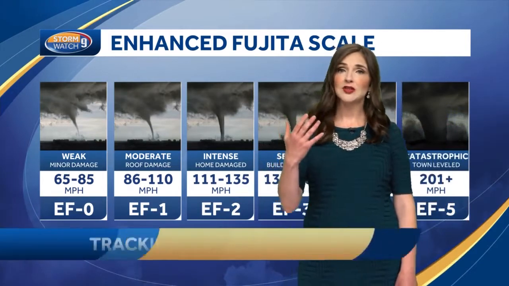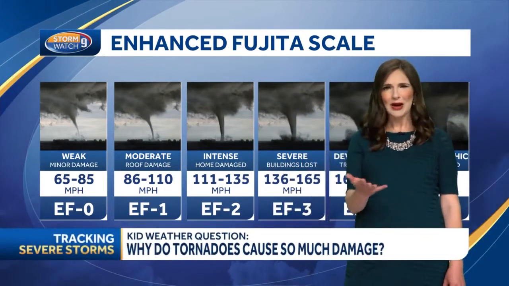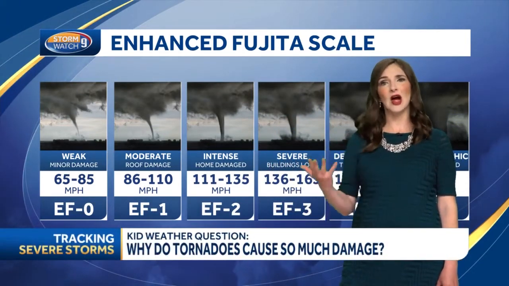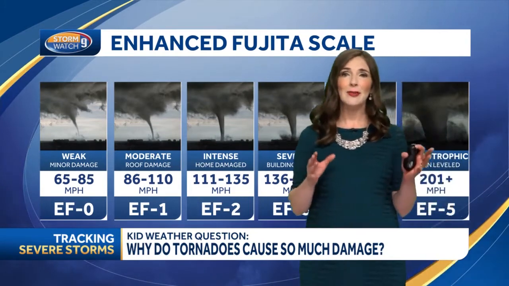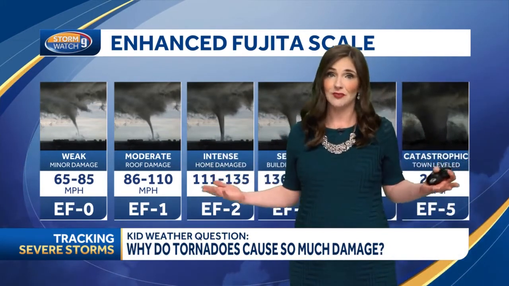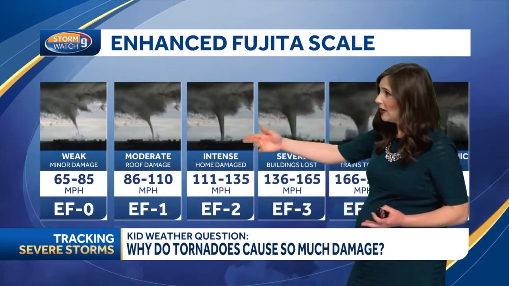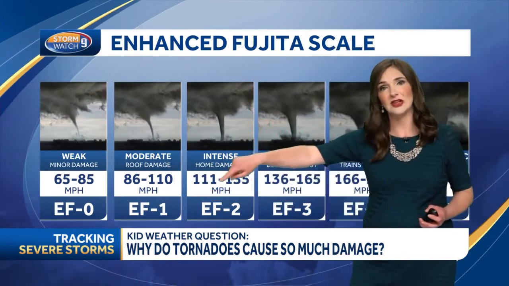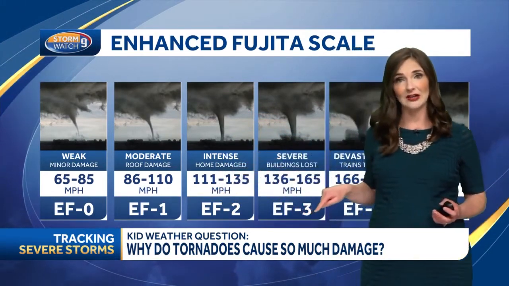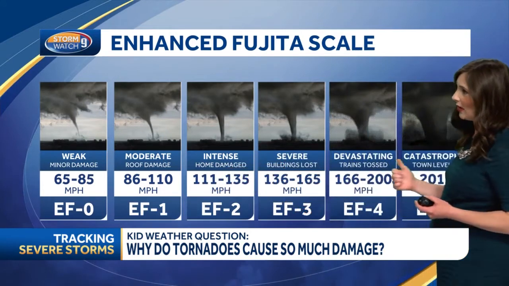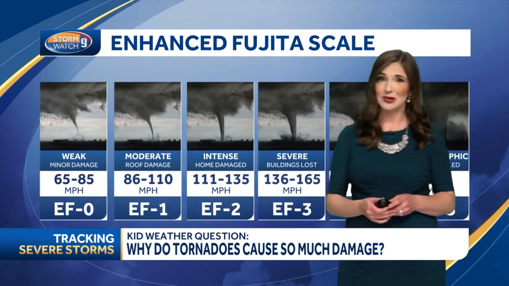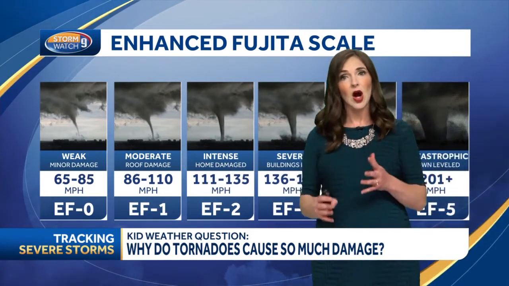Now, as far as tornadoes, why are they so strong and why do they cause so much damage? It's all because of wind. That's all a tornado really is. In this funnel here, these are strong winds, and you can see the EF rating here, the enhanced Fujita scale, going all the way up to over 200 miles per hour. So those strong winds are what cause damage.